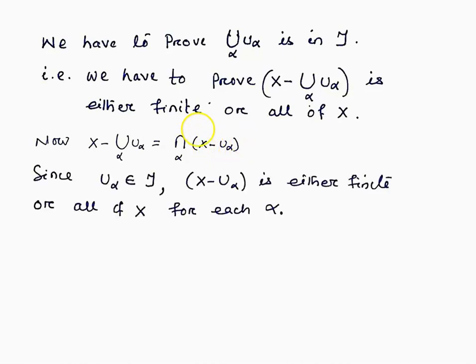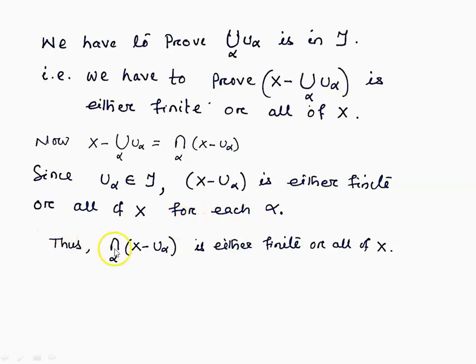Here all these U alphas are members of tau. So as per the definition of tau, tau contains all those subsets of X whose complement is either finite or whole of X. Since each of these U alpha is a member of tau, for every alpha X minus U alpha, that means complement of U alpha, is either finite or all of X for each alpha.